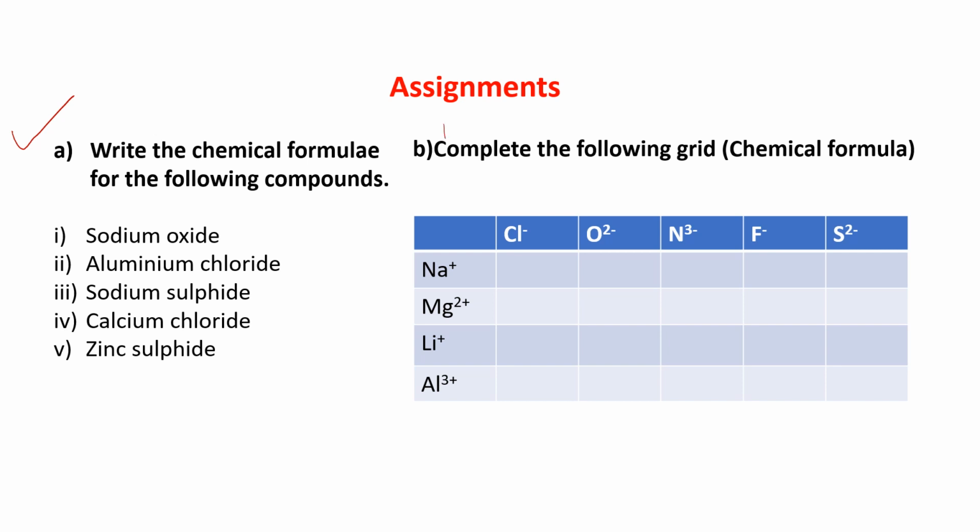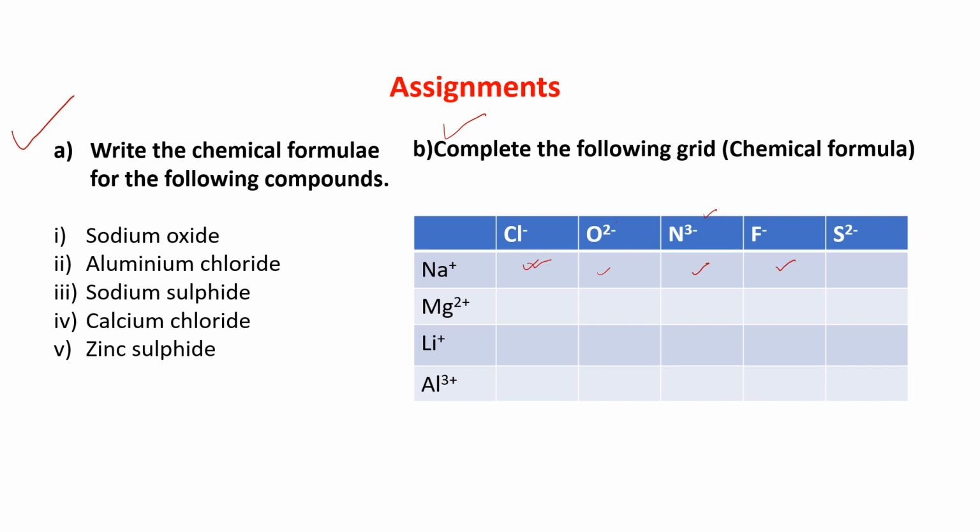And come to number B, complete the following grid. First, you will write the formula here. What you are getting with Na plus and Cl minus, put it here. Then Na plus and O2 minus, put it here. Then Na plus and N3 minus. Now Na plus and F minus.